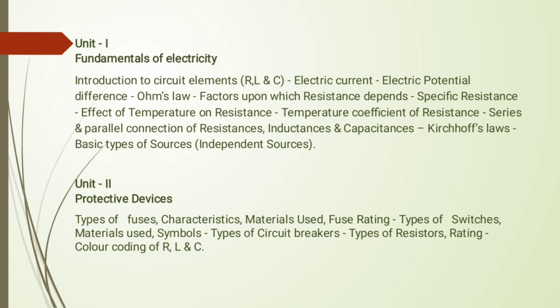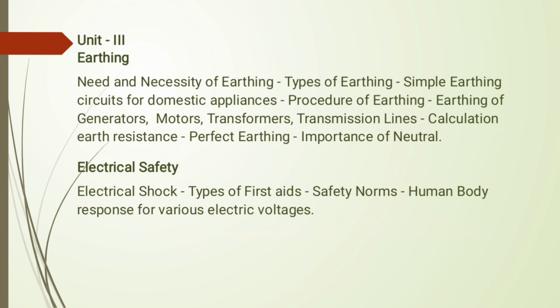The second unit is protective devices: types of fuses, characteristics, materials used, fuse rating, which types of switches we use, their symbols, types of circuit breakers, types of resistors, and the color coding rating of RLC. The third unit is earthing and electrical safety: the procedure and types of earthing, electrical shock, first aid, safety norms, and human body response to various electrical voltages.